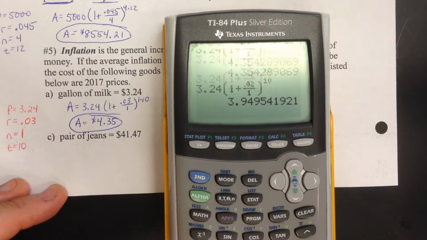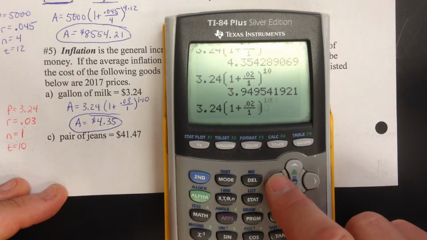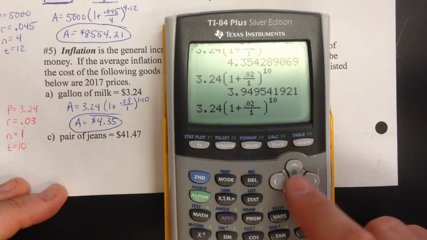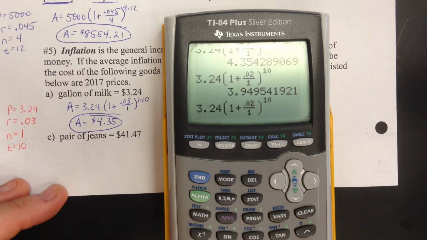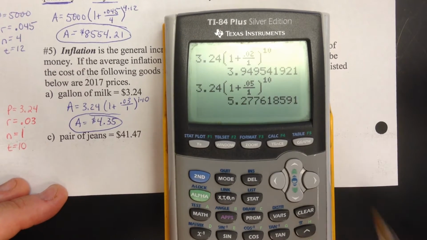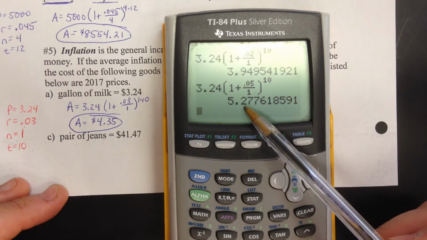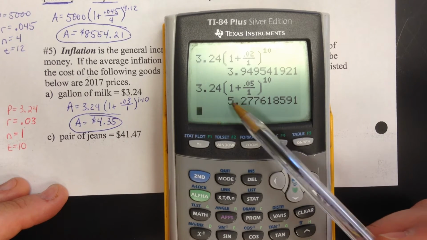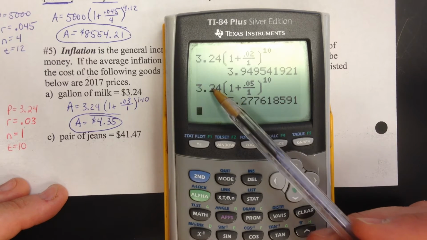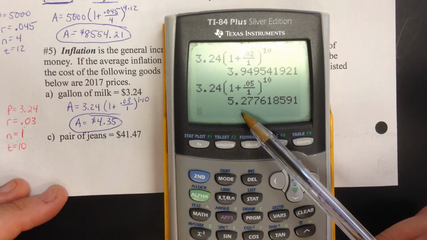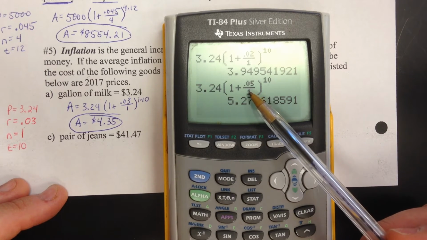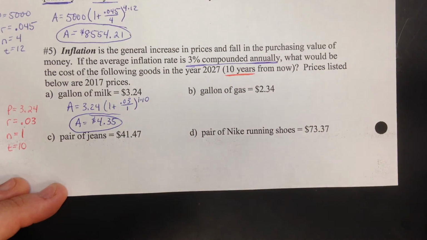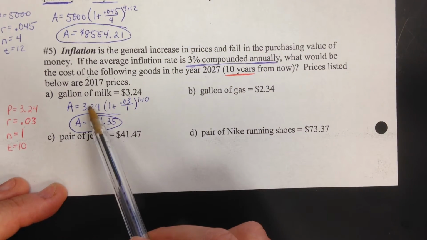Let's say for whatever reason inflation goes crazy. Let's say it's 5%, which is a lot. That prices increase by 5% per year. Wow, so the gallon of milk would become $5.28. So that's a $2 increase. So let's hope that in the future it's not going to go up by that much. Okay, so that's how you would do this problem.